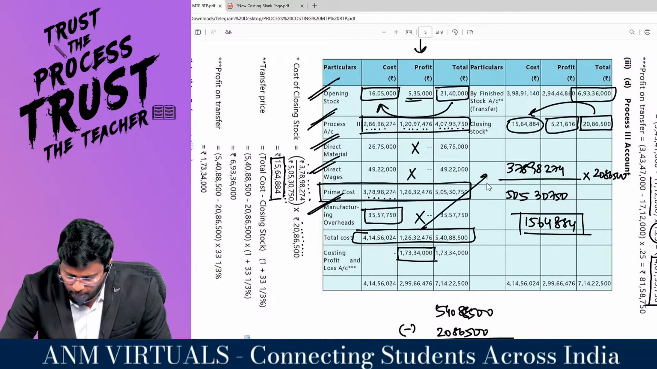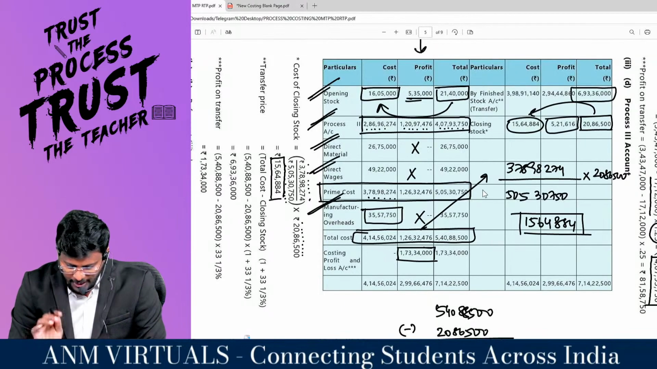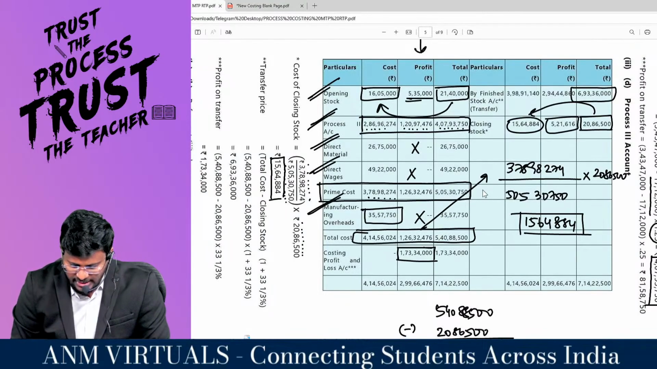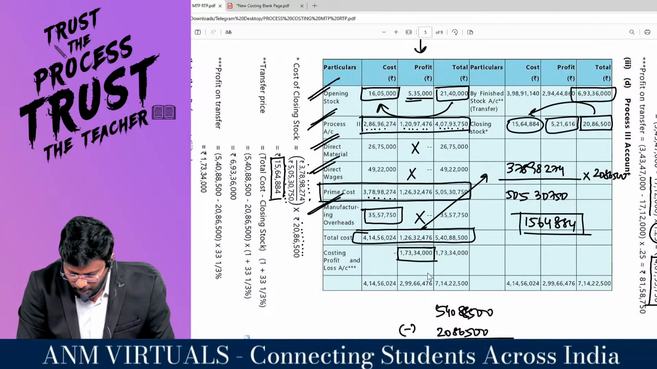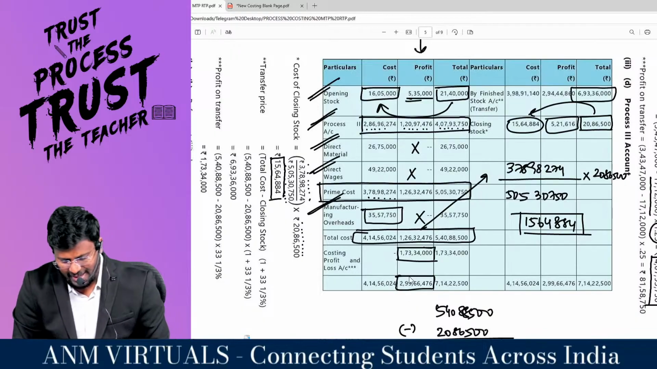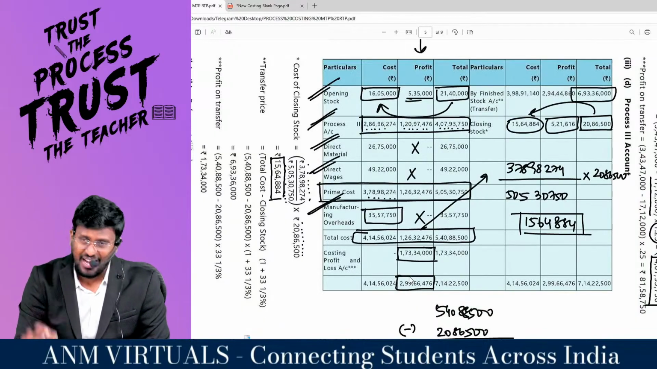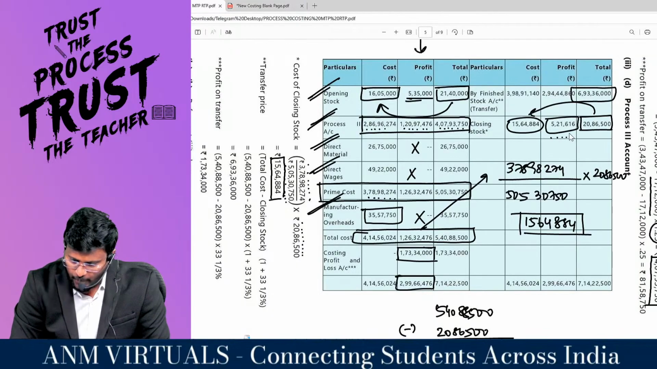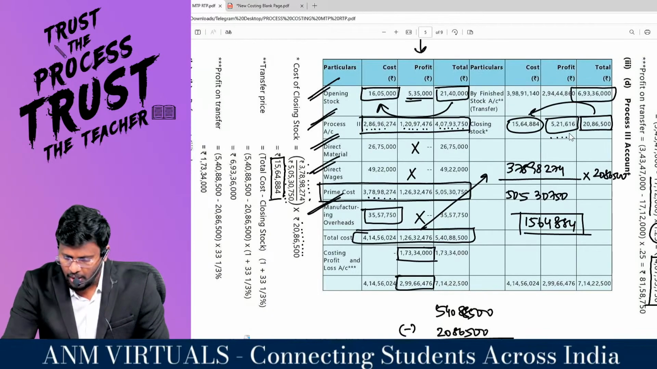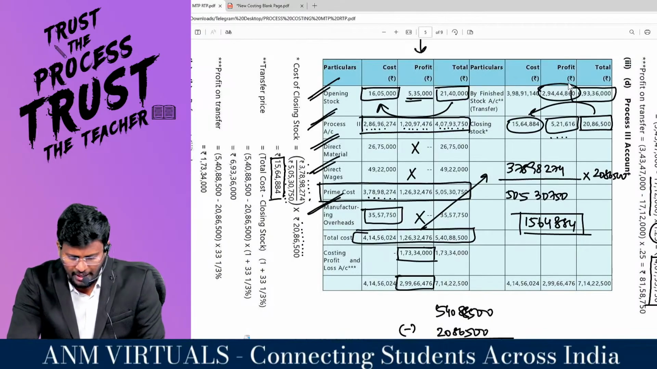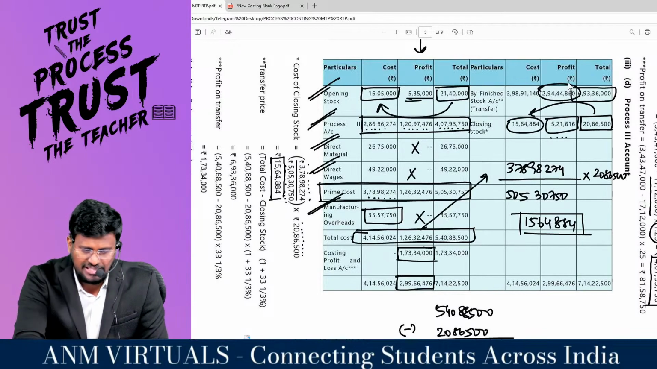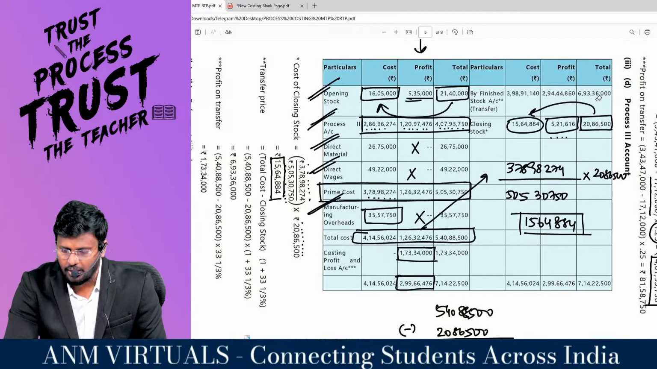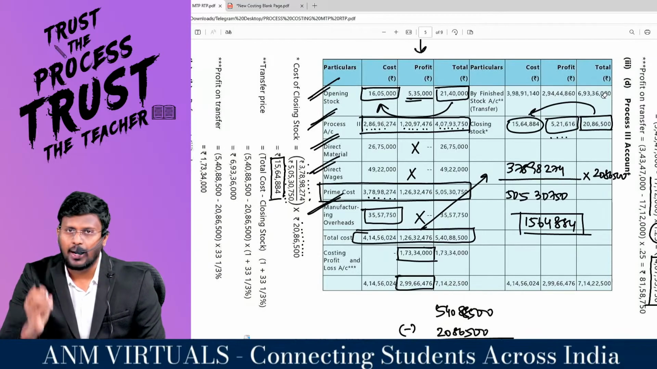This is the profit earned till now, that is, up to process 3. Plus in process 3, 1 crore 73 lakh 34,000. So total profit is 2 crore 99 lakh 66,476. Is there unrealized profit in that? Yes, there is. How much? 5 lakh 21,616 goes, then 2 crore 94 lakh 44,860 is the profit you have earned till process number 3.